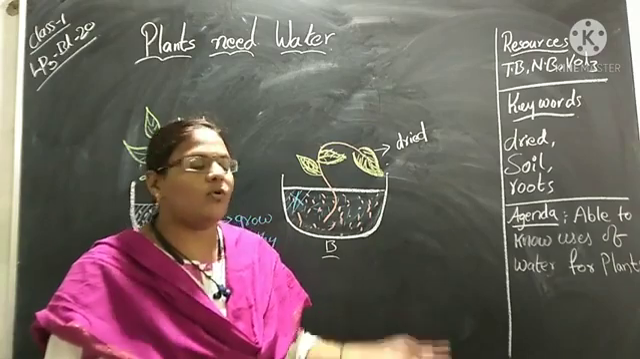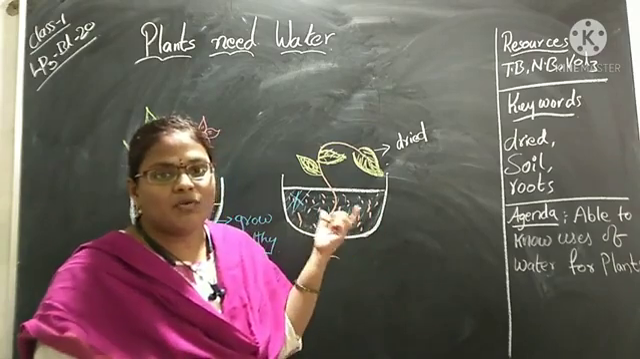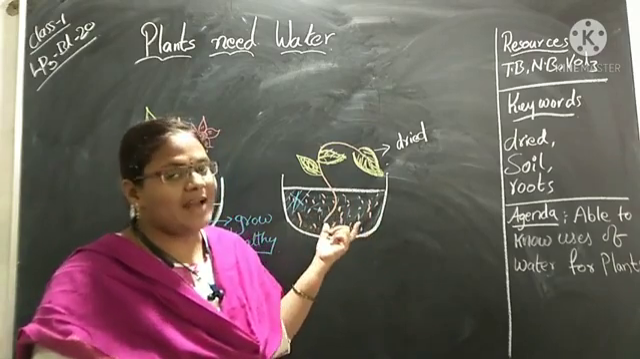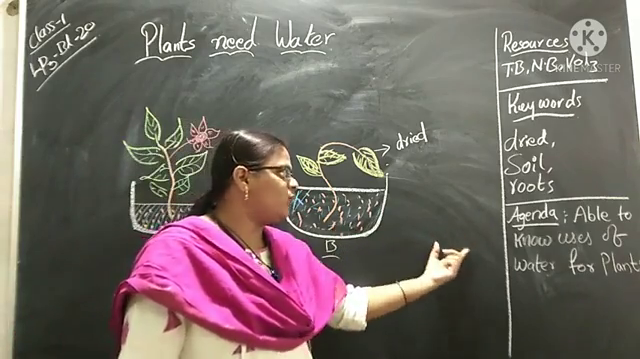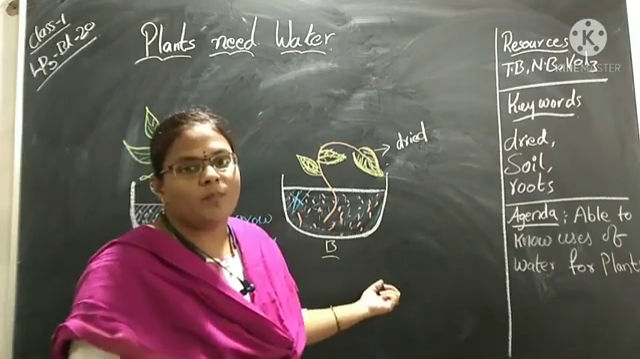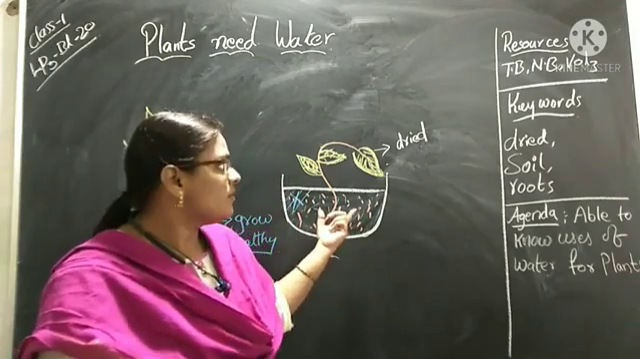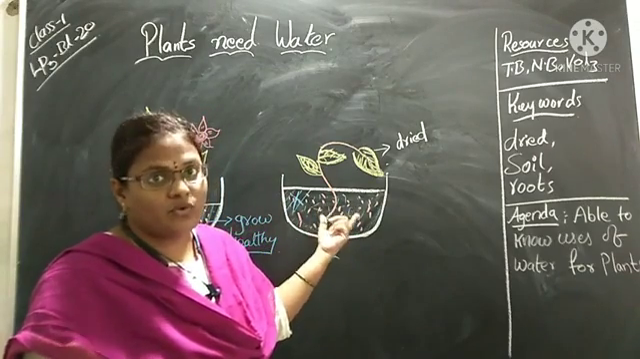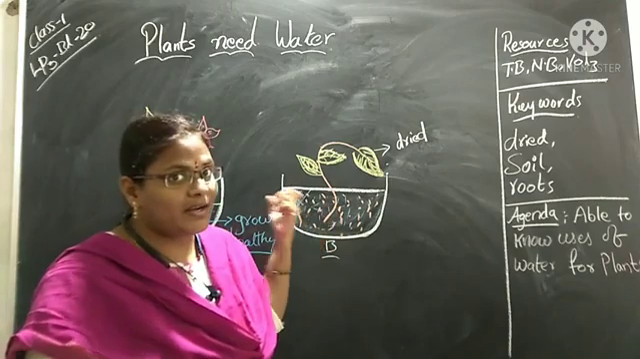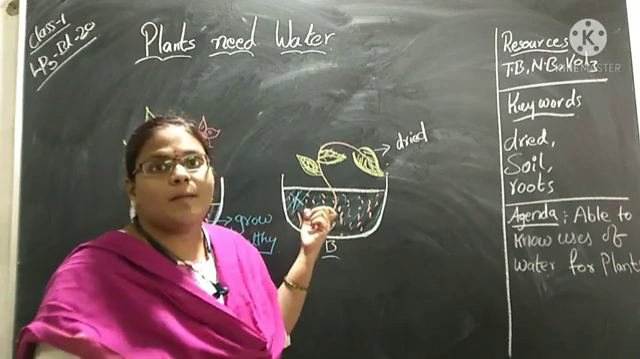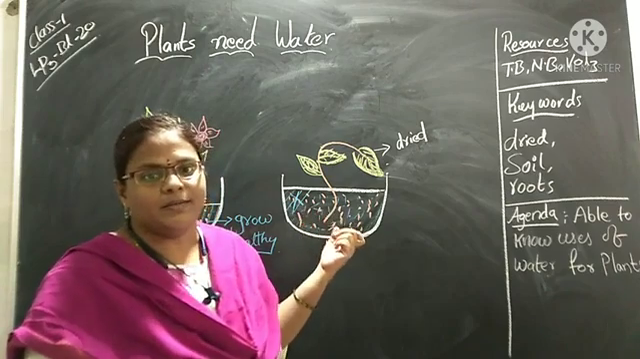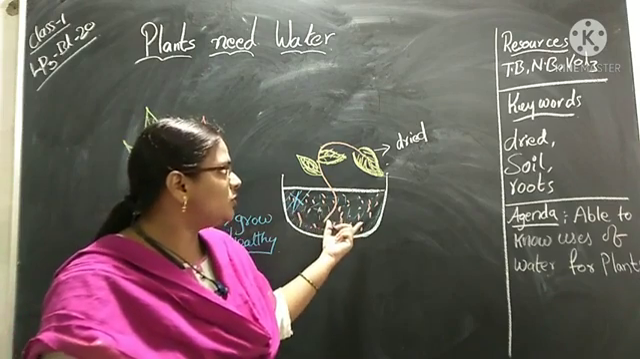Okay, children, understood? For the main purpose what do we want here? Plants need water. What can we tell here? Plants need water to grow. What is the water here? It is the food for the plant mainly. So what can we tell here? Plants need water to make food.